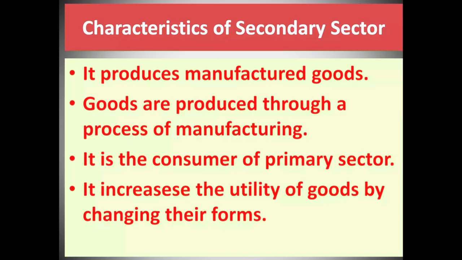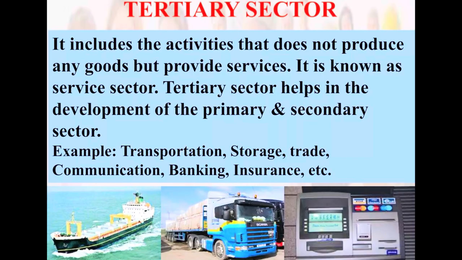The secondary sector has certain characteristics. First, it produces manufactured goods, and the goods are produced through a process of manufacturing. It is the consumer of the primary sector, and also it increases the utility of goods by changing their forms, so this sector is known as the industrial sector. Then the third sector is the tertiary sector.